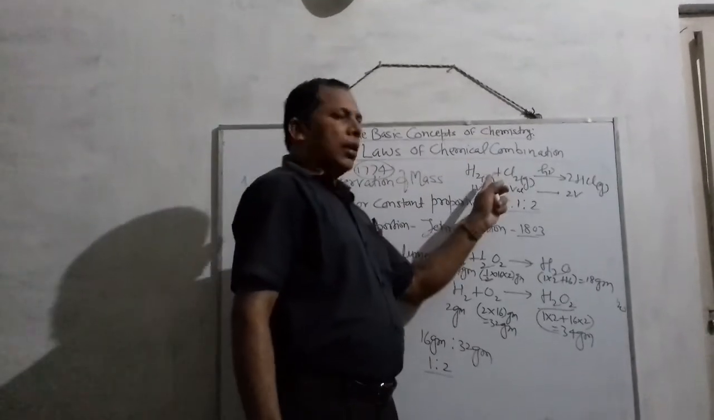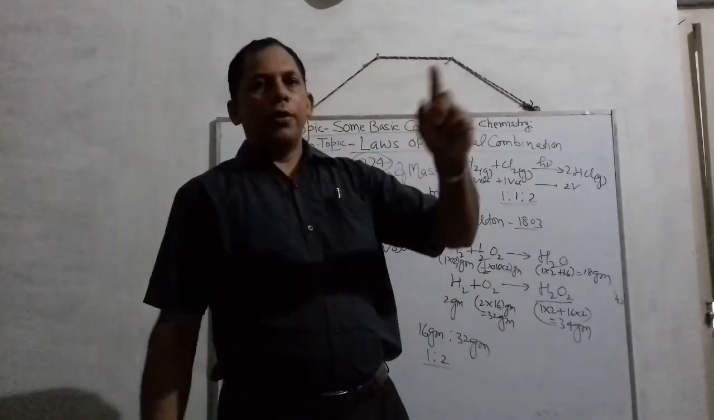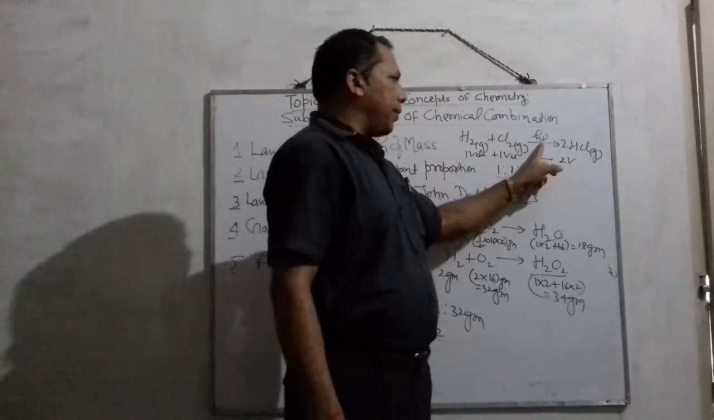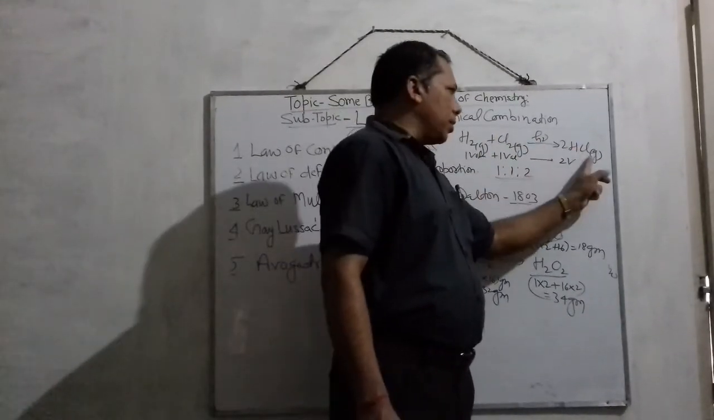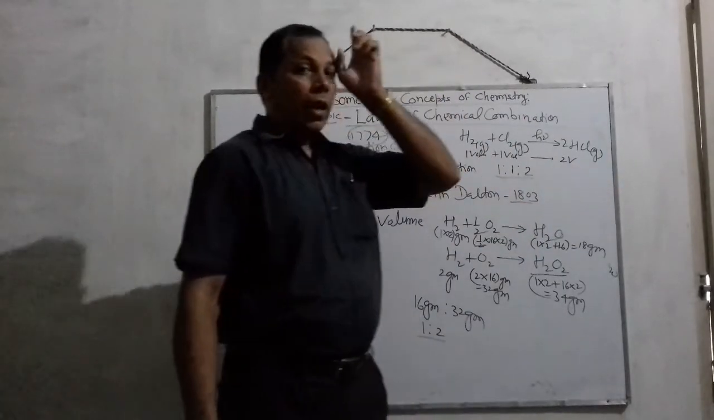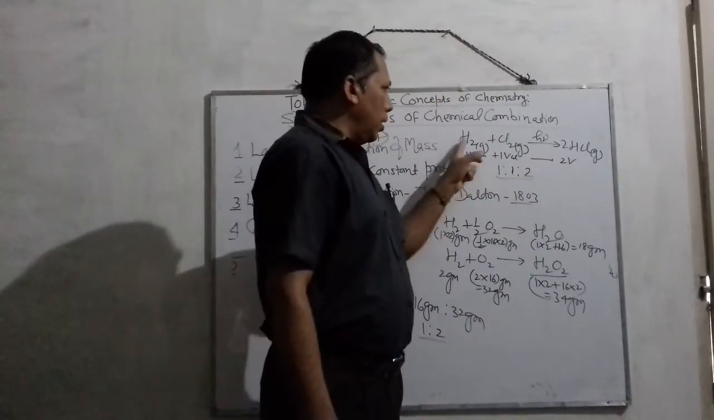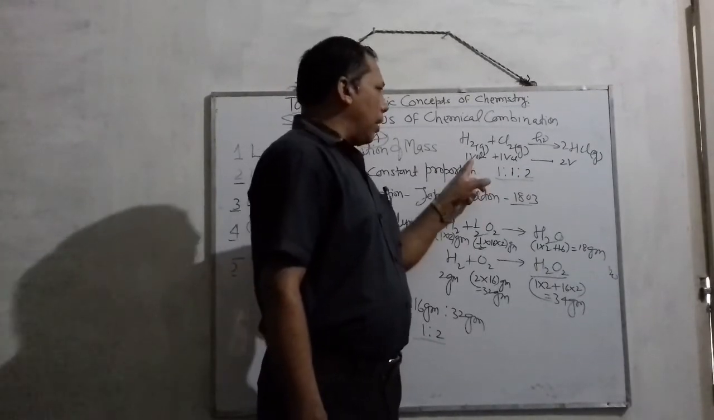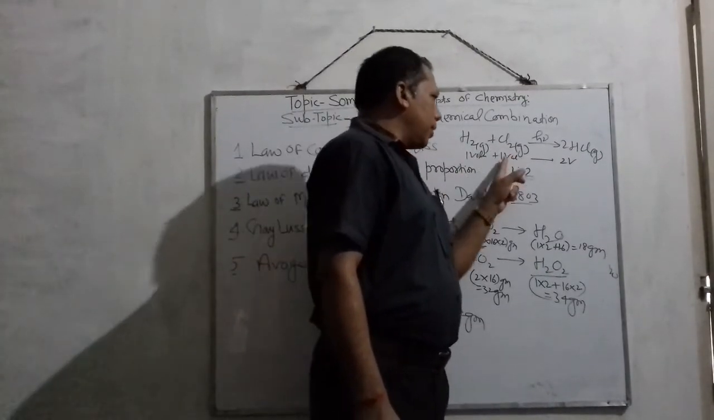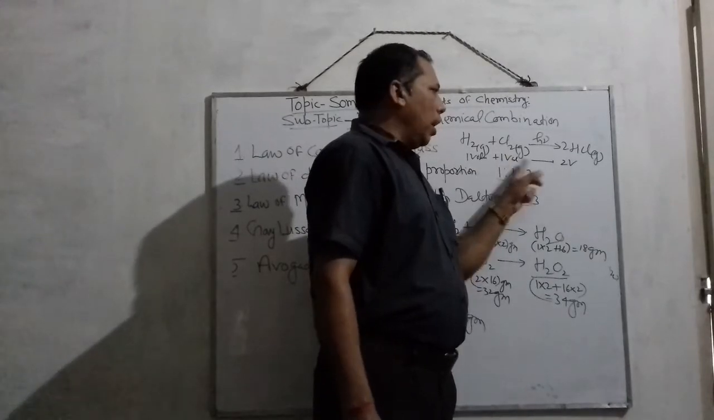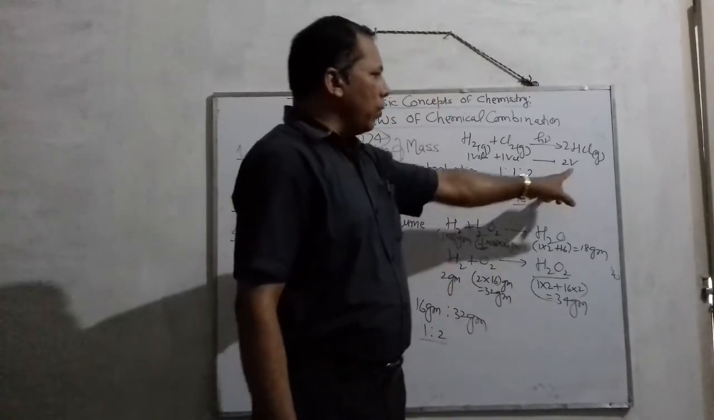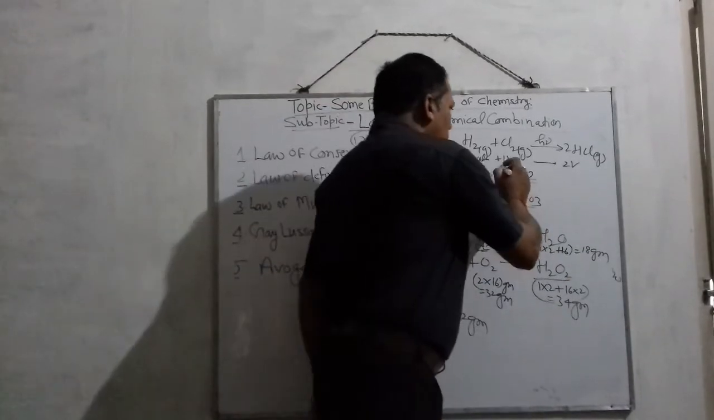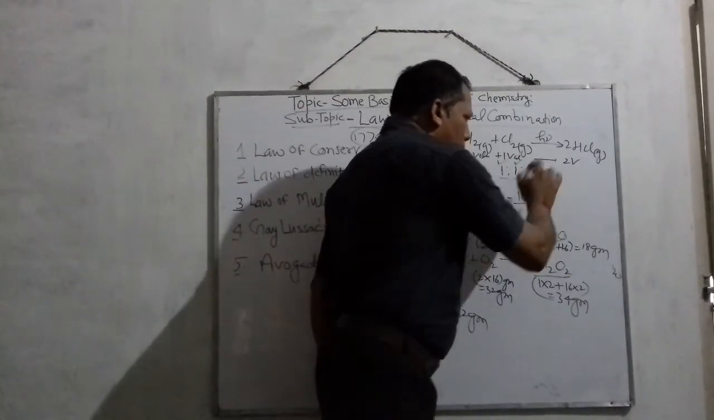From the example, it is clear that when hydrogen and chlorine gases react together in the presence of sunlight, resulting in the formation of hydrogen chloride gas, in this reaction one volume of hydrogen reacts with one volume of chlorine, resulting in the formation of two volumes of hydrogen chloride, and they are in the ratio 1:1:2.